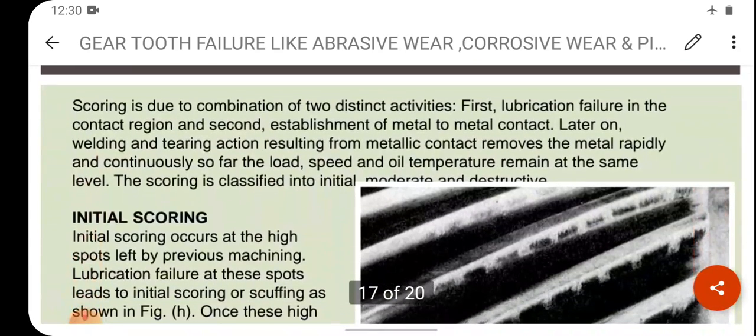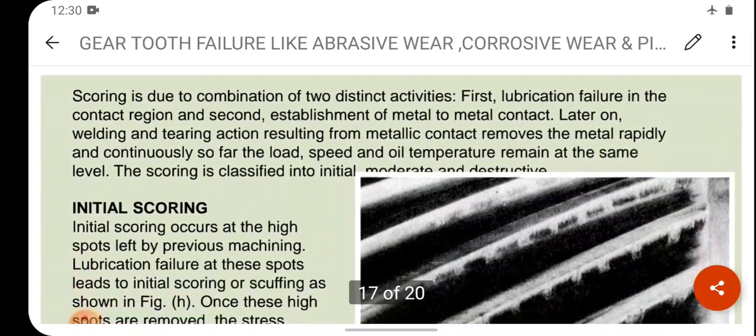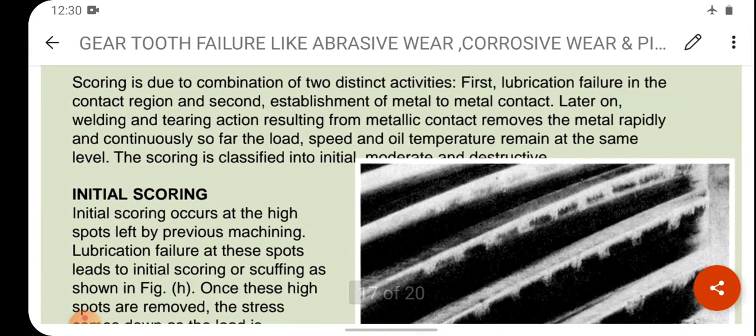Now we'll discuss the last point, that is scoring. What is scoring? Scoring is due to a combination of two distinct activities. First, lubrication failure in the contact region, and second, establishment of metal to metal contact. Later on, welding and tearing action resulting from metallic contact removes the metal rapidly and continuously. So far, load, speed and oil temperature remain at the same level.